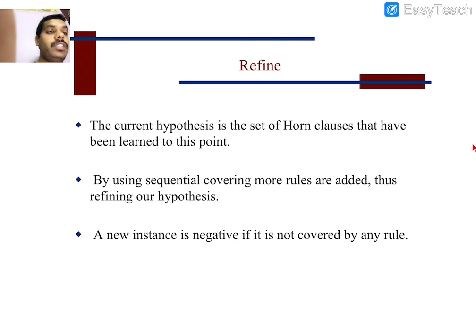The current hypothesis is a set of Horn clauses. A Horn clause is a logical statement which supports our target. By using sequential covering, more rules are added. Whatever concept we define is considered a new rule to the system, so new rules are added to define the target concept.